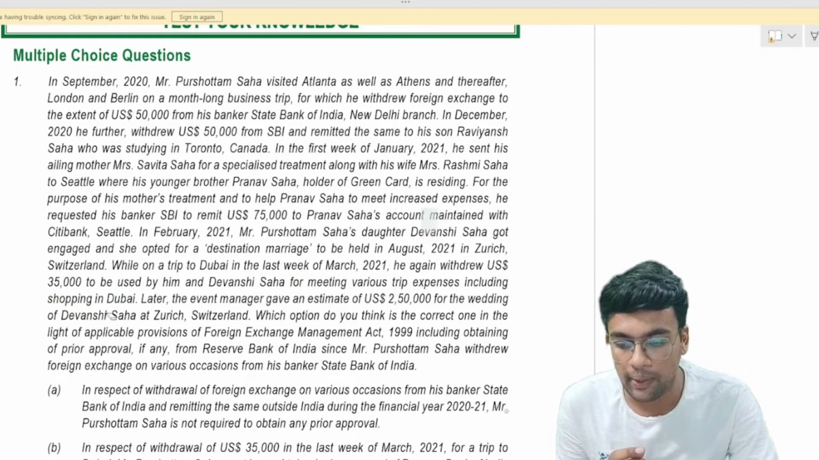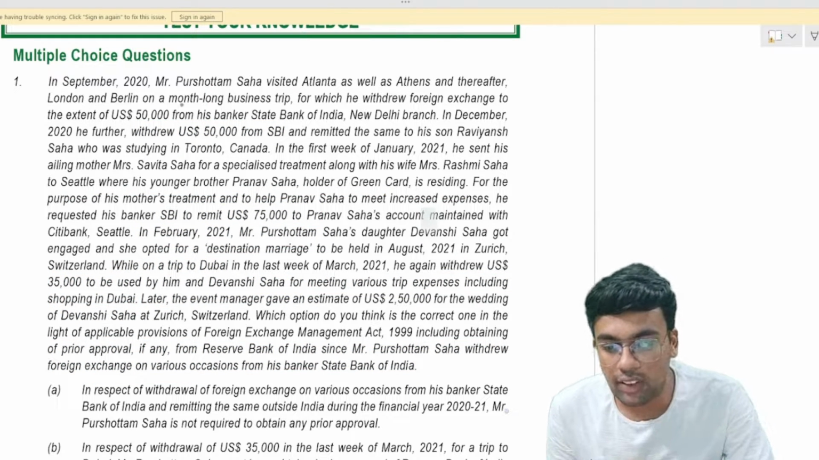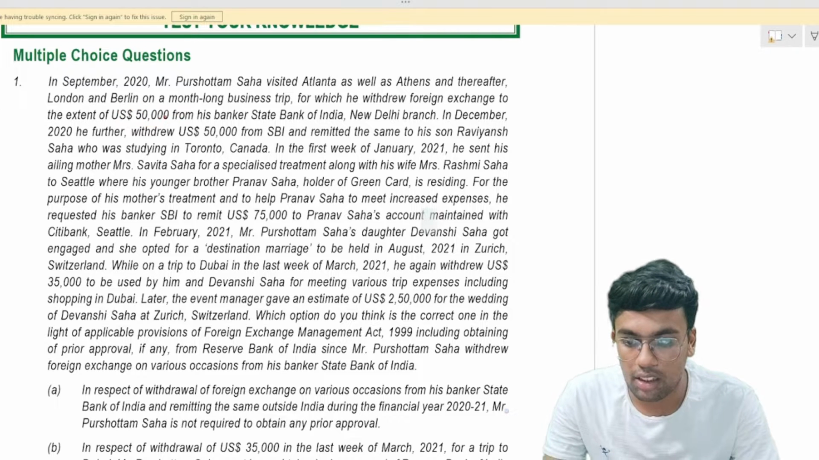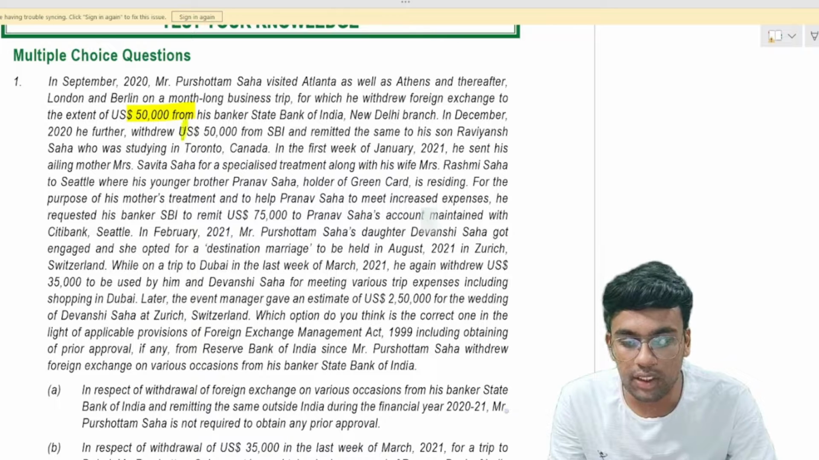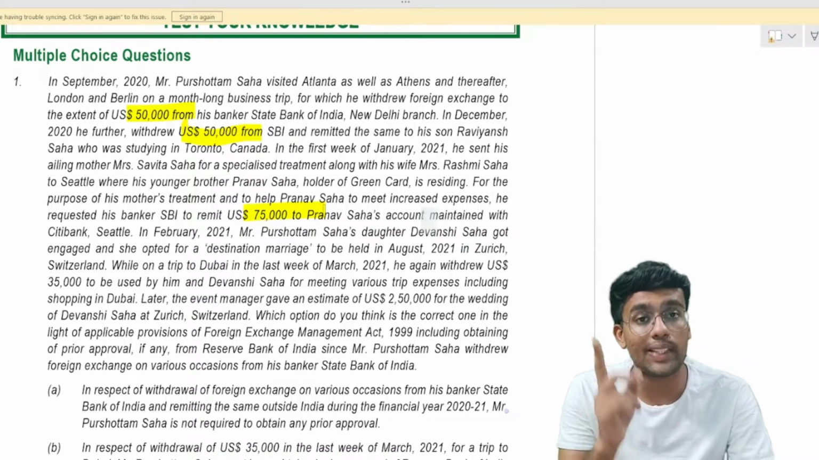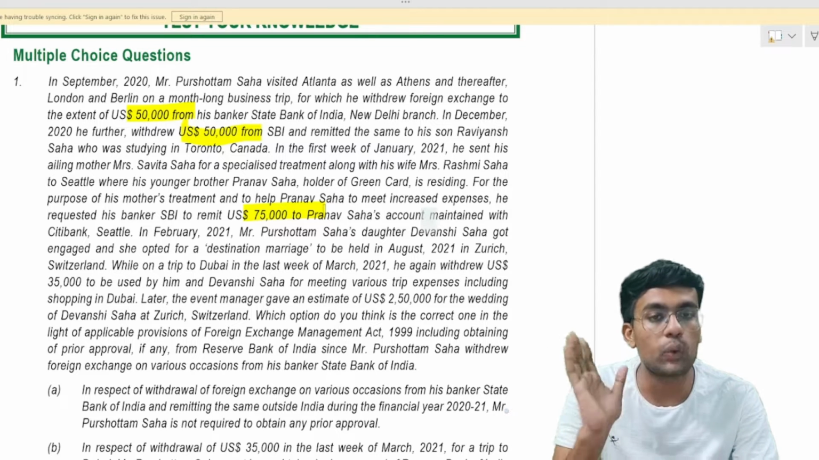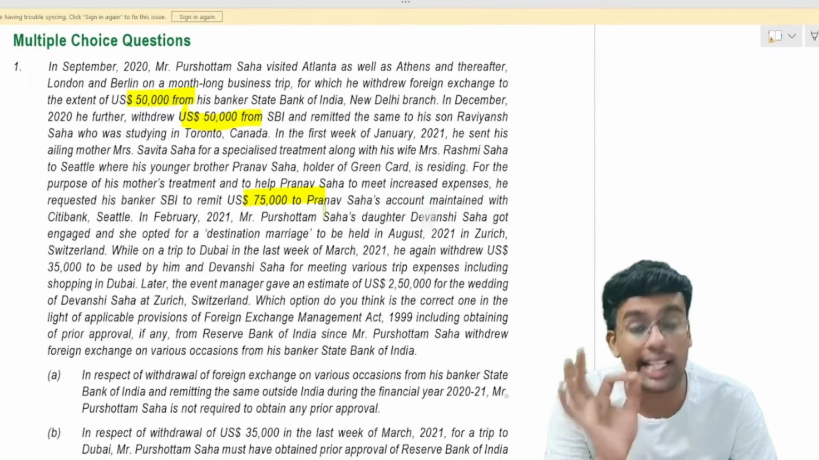Just a second. Yeah. So $50,000, one $50,000. There is another $50,000. So this amounts to $1,00,000. Then again $75,000 for the specialized treatment of his mother. So total amounts to $1,75,000 as of now.